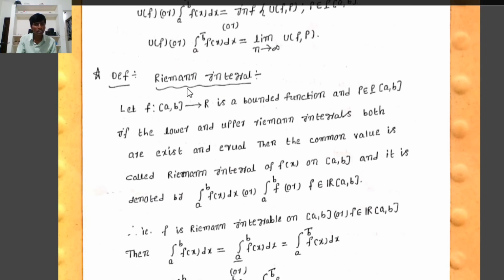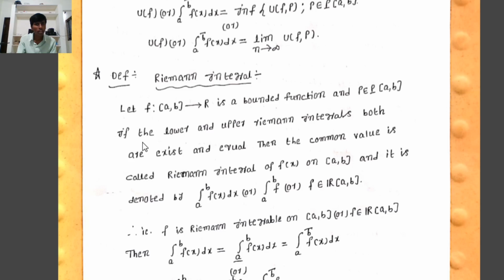Next, the Riemann integral. Let f from the closed interval [a, b] to R be a bounded function, and P belongs to P[a, b]. If the lower and upper Riemann integrals both exist and are equal, then the common value is called the Riemann integral of f(x) on the closed interval [a, b], and it is denoted by ∫ from a to b of f(x) dx, or simply ∫ from a to b of f, or simply f belongs to R[a, b].